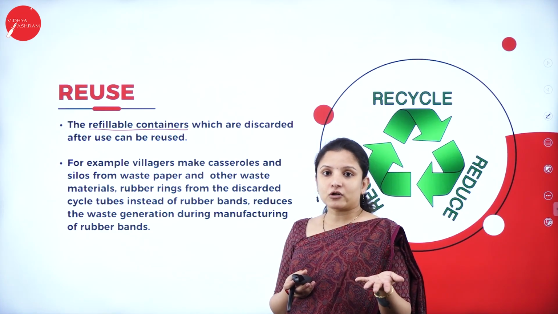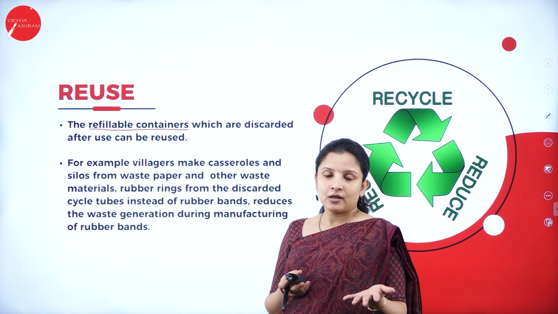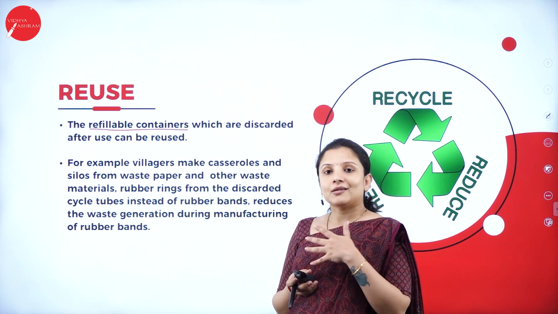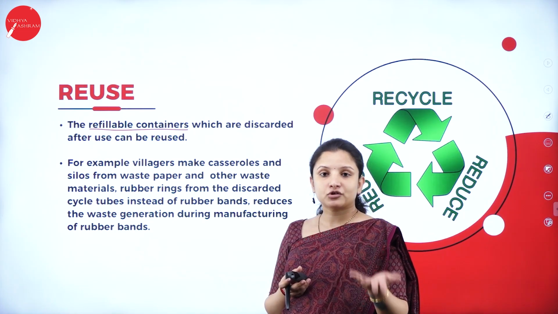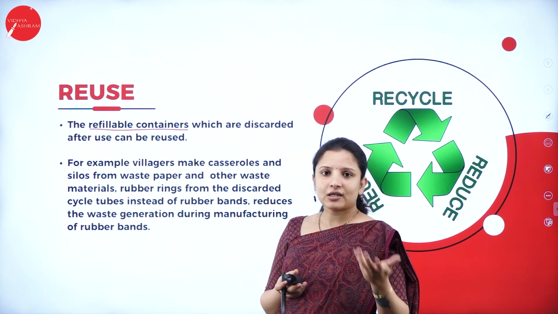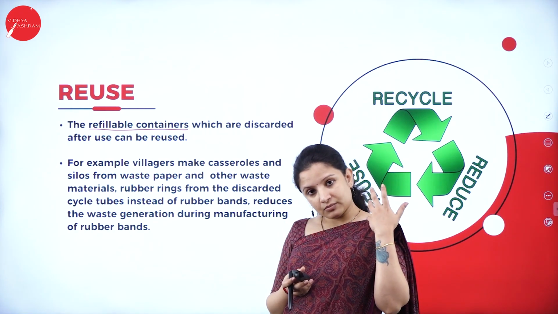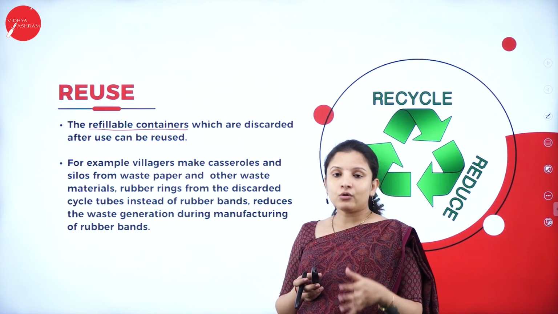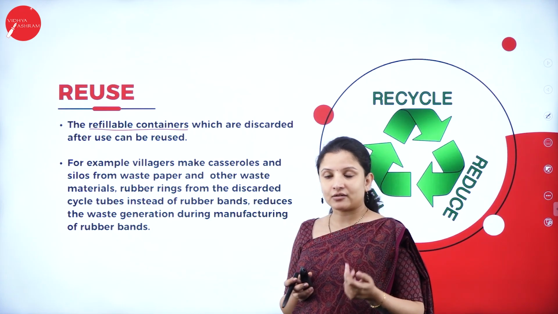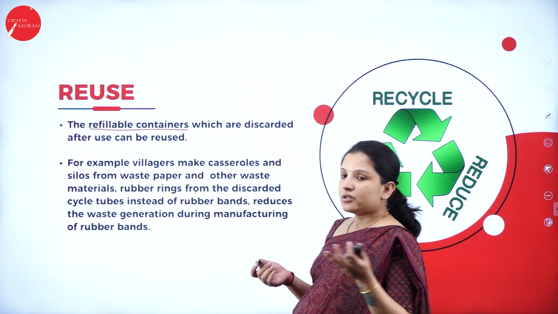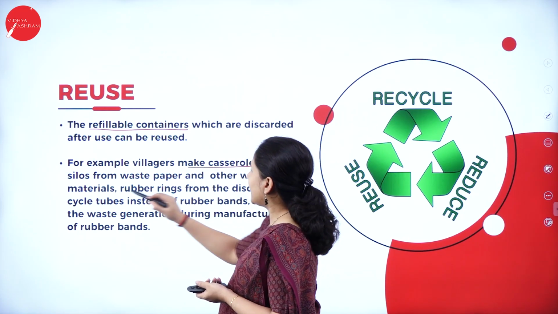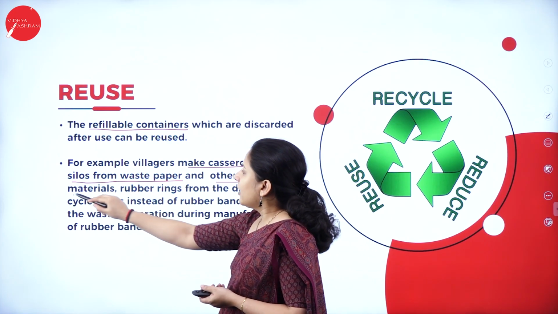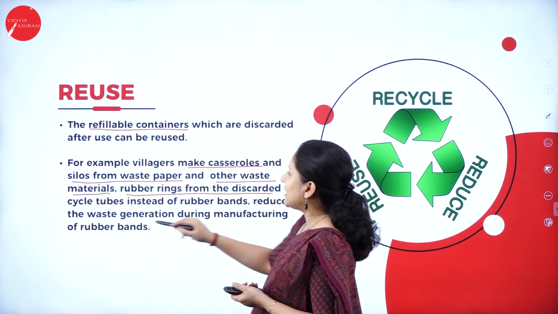For example, jam bottles. Every house buys jam, and very neatly we can just clean off the bottle, remove the wrapper, and then reuse it in the kitchen for storing many things. Like that, some of the cans and bottles which are capable of being reused can be reused. Why should we simply throw it away and generate solid waste, right? Say, for example, villagers can make casseroles and silos from waste paper and other waste materials, and rubber rings from discarded cycle tubes.